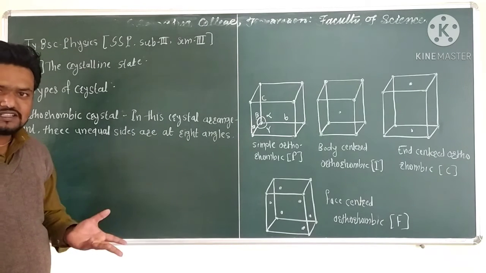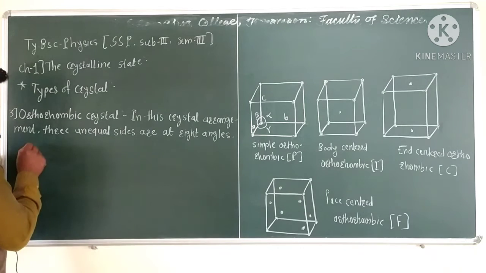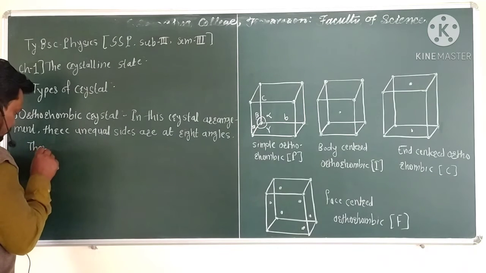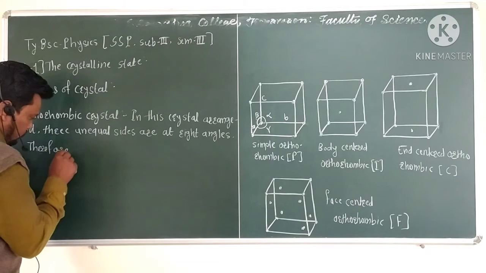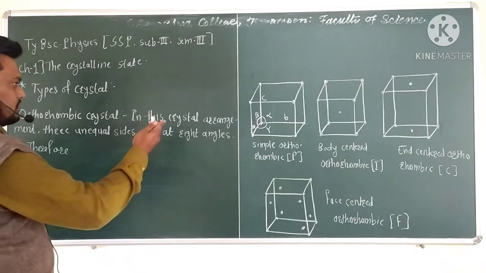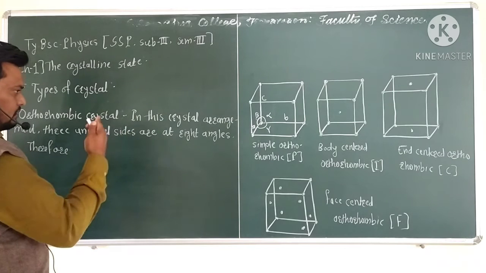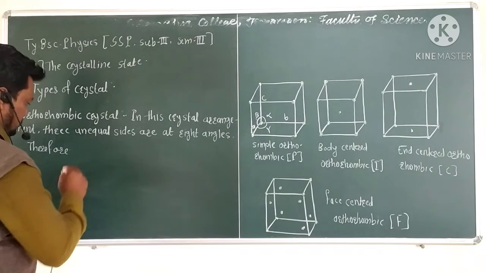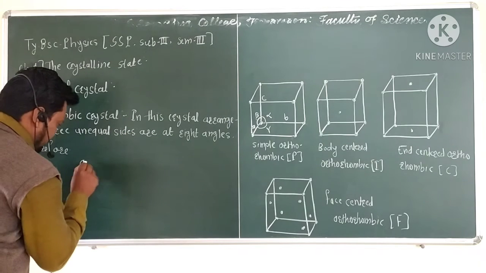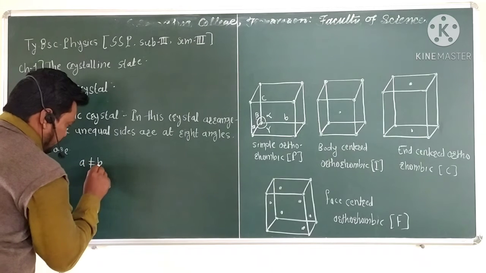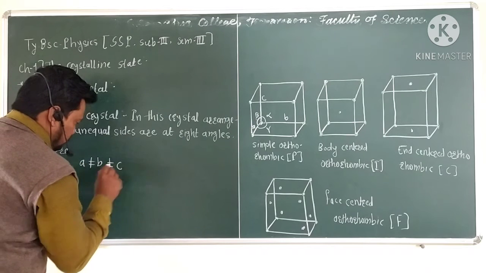The three crystal sides are unequal, so a is not equal to b is not equal to c.